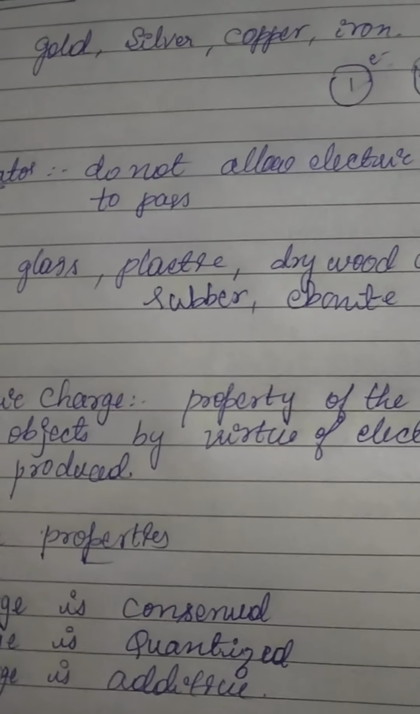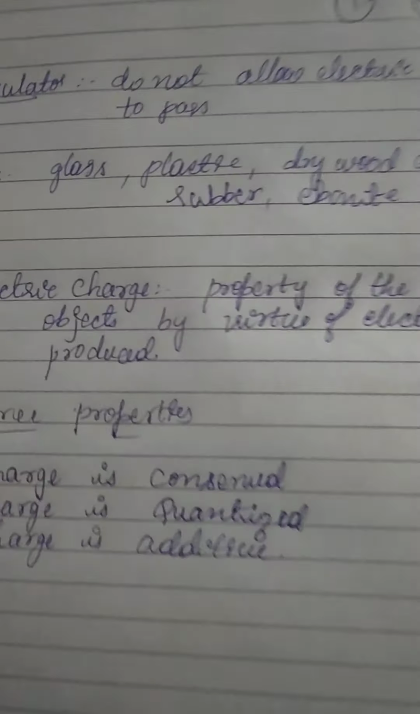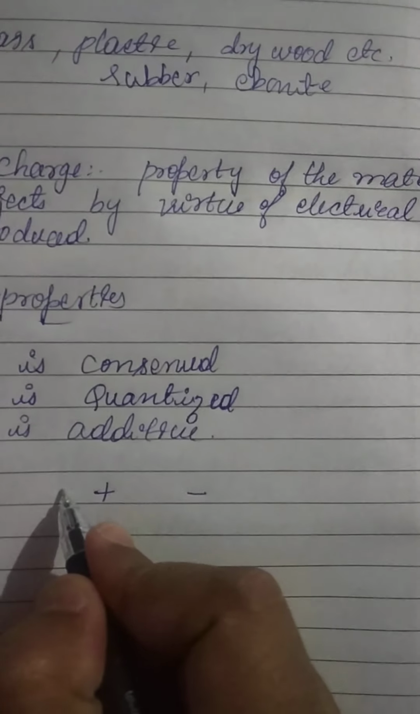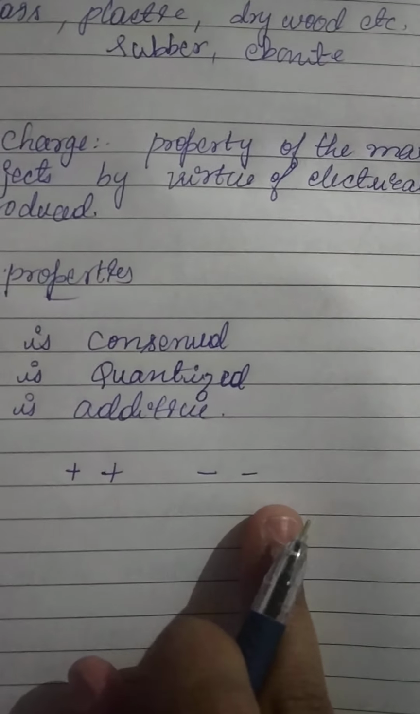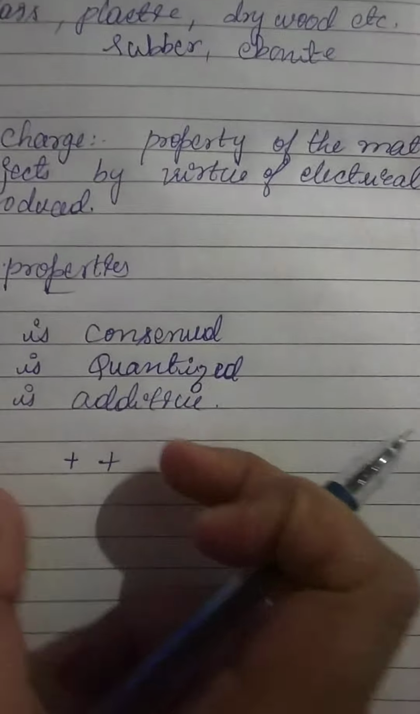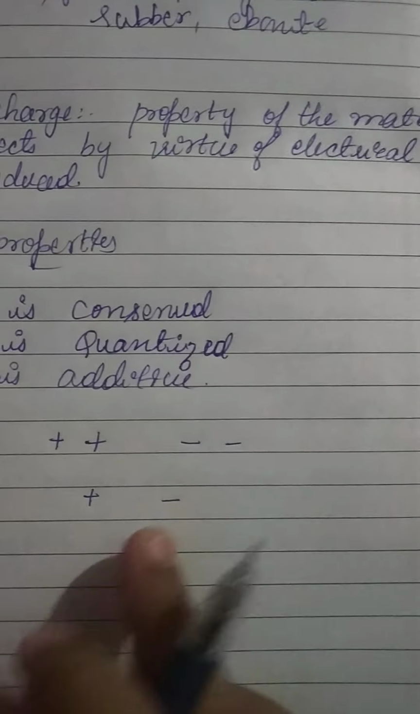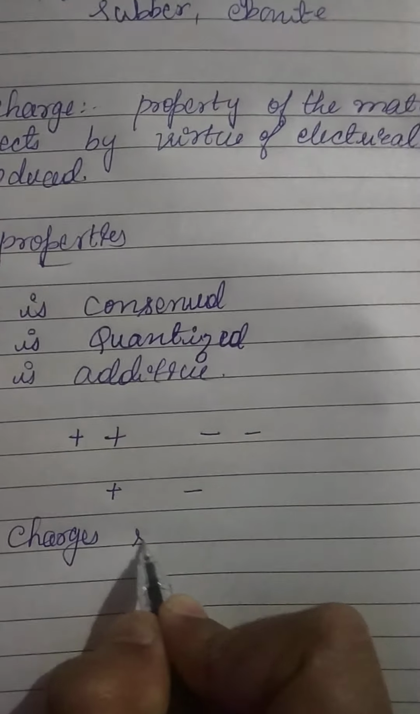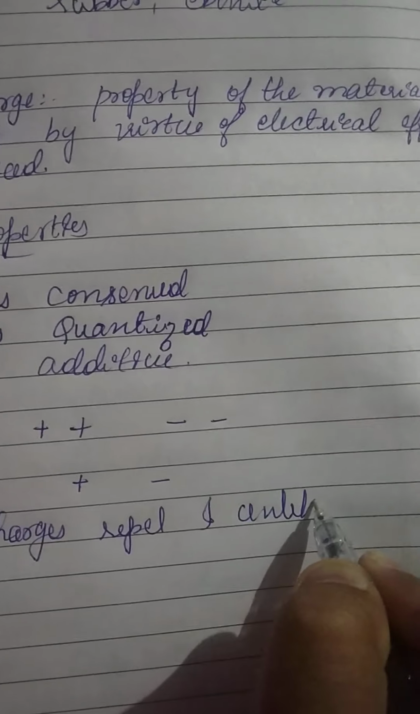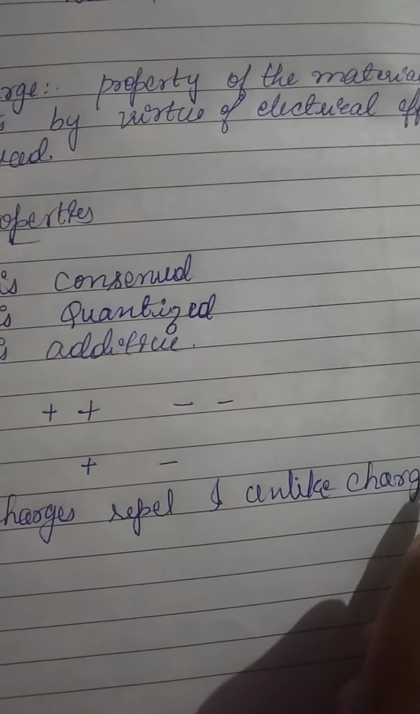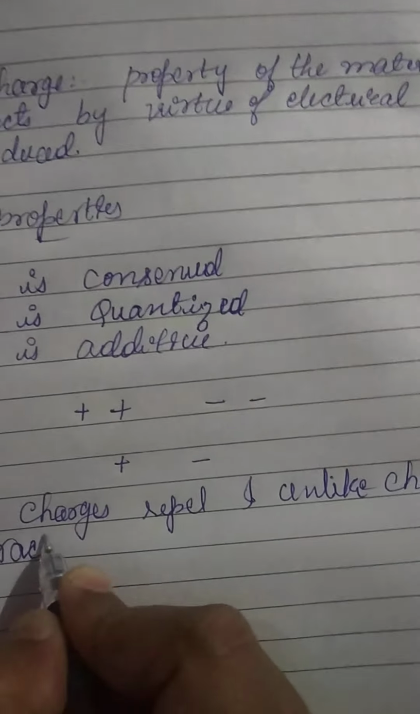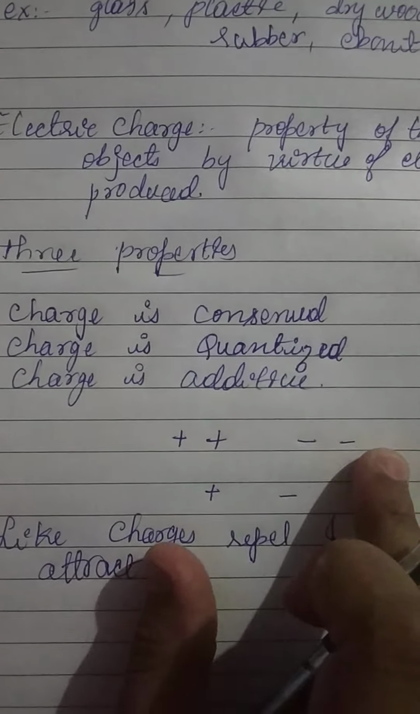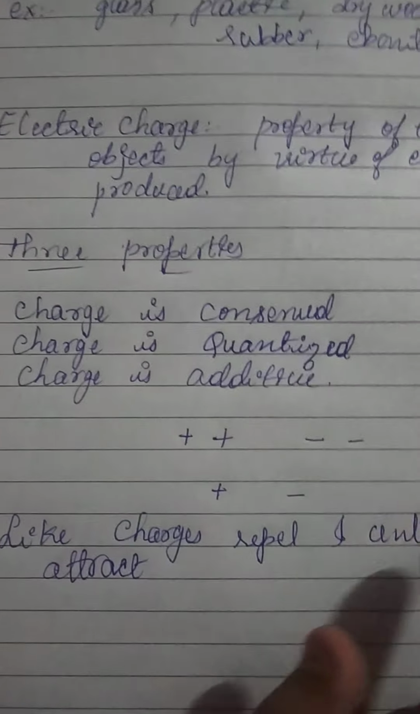There are lots of basic properties of electric charges. If there are two charges, one positive and another negative, or two similar charges, the basic property is that like charges repel each other and unlike charges attract each other. So these are the basic properties of charges.